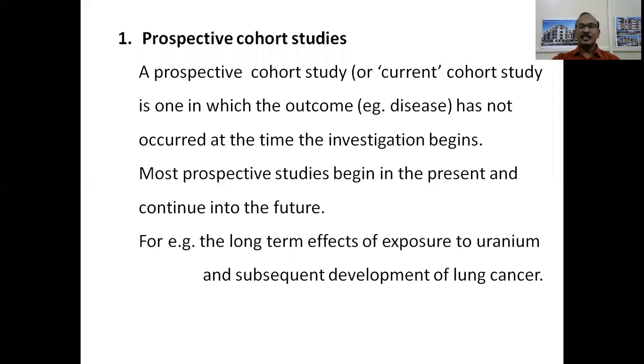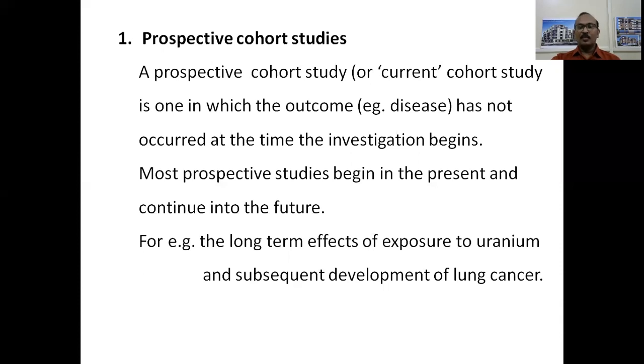If you are studying the effects of uranium exposure among miners in a uranium mine and compare them to non-miners, and see what is the frequency of development of lung cancer, you find that the frequency of lung cancer is more in miners exposed to uranium compared to that of non-miners not exposed to uranium.